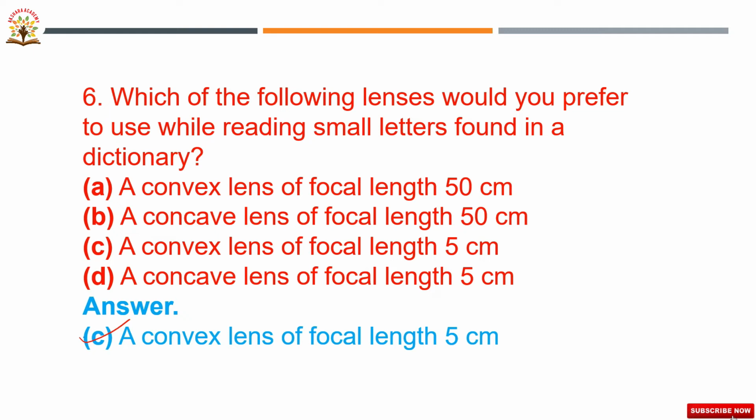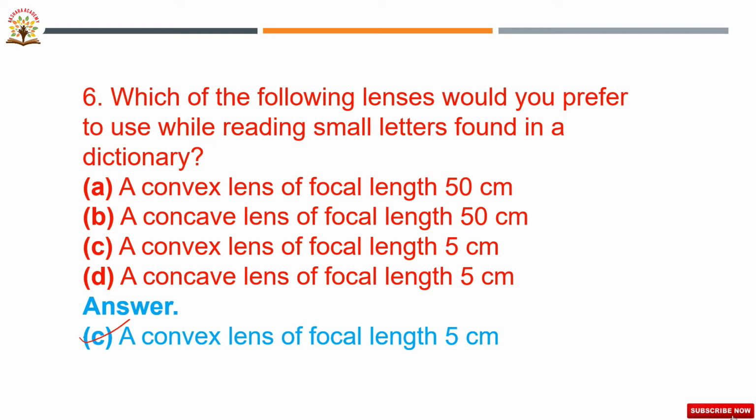Which ones are convex lenses? Two options: the first, a convex lens of 50 centimeters, and the third, a convex lens of focal length 5 centimeters. Of these two, which has the smaller focal length? Third option. So we are using a convex lens of focal length 5 centimeters.